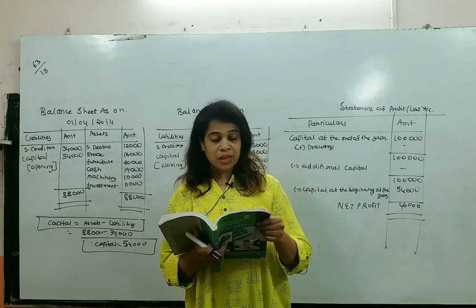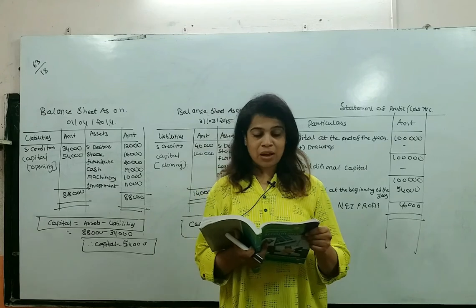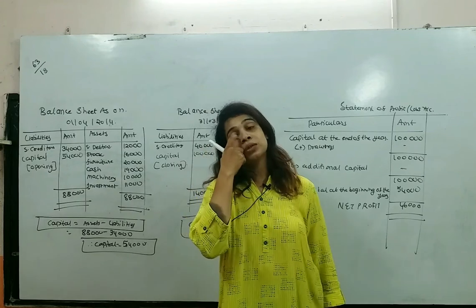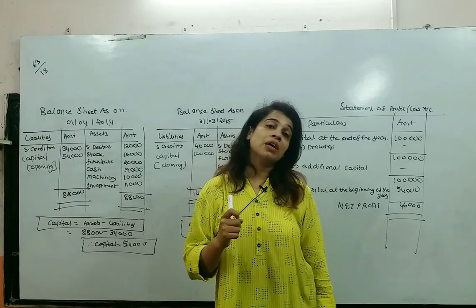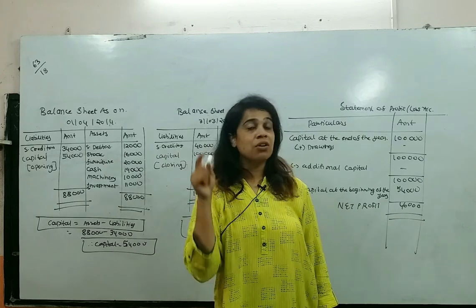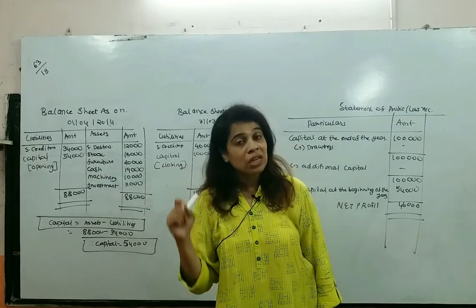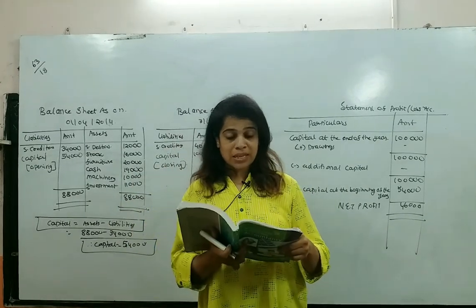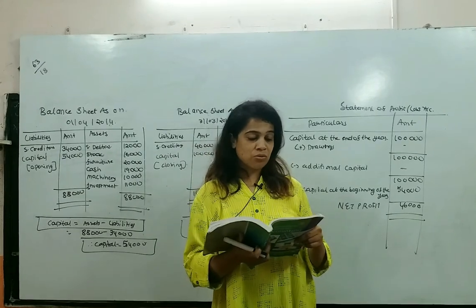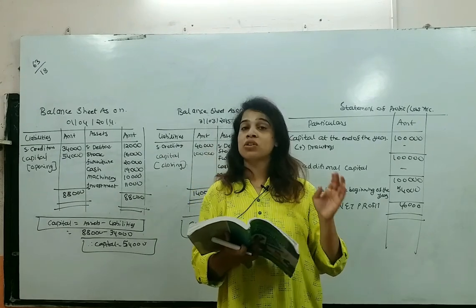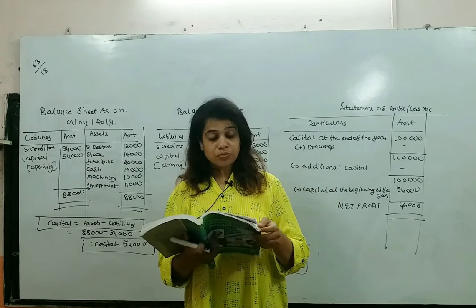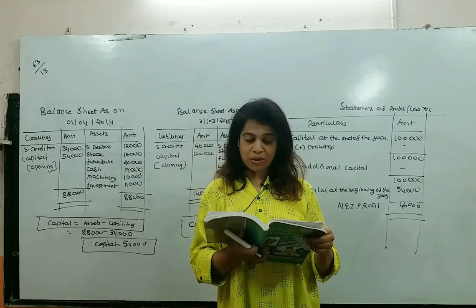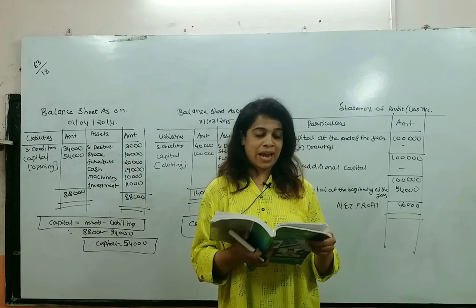During the year they withdrew 15,000 and 16,000 respectively for personal use. We know that personal use means drawings, right? So what will be the drawings? Total drawings we have to consider: 15,000 plus 16,000. Total drawings will be 31,000. We are not supposed to calculate differently. Now next, what are they saying? On 31st March 2015, their financial position was as follows. Now see, stock 89,000, debtors 46,000, creditors 25,000, furniture 50,000 and cash 28,000.